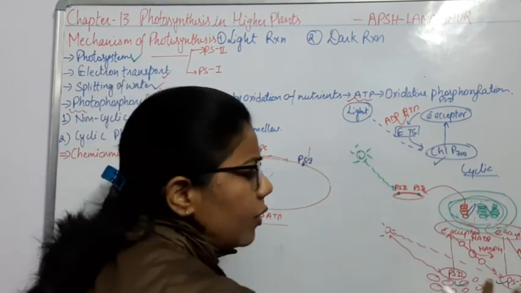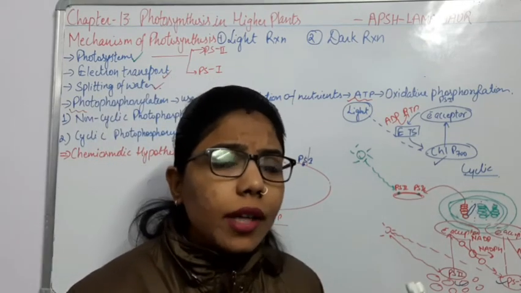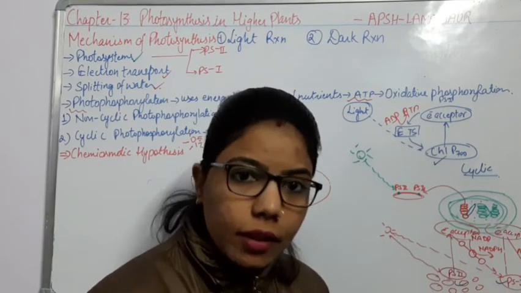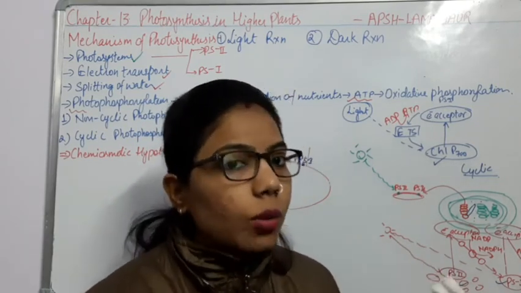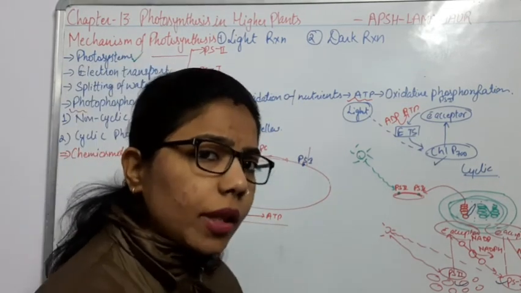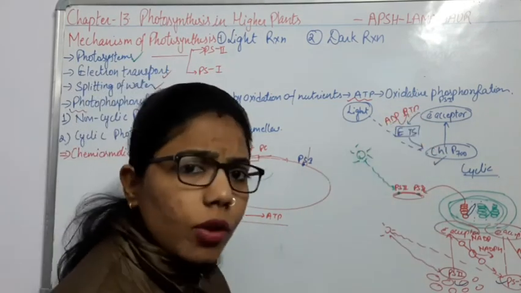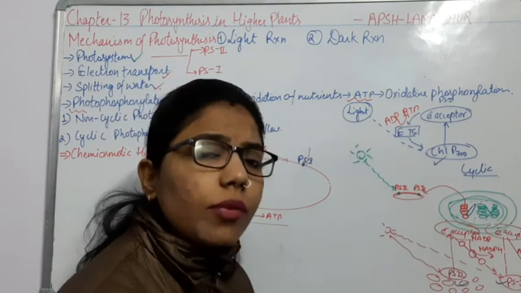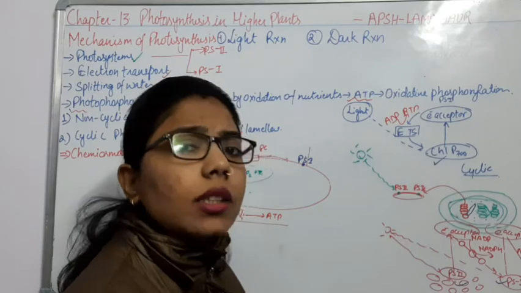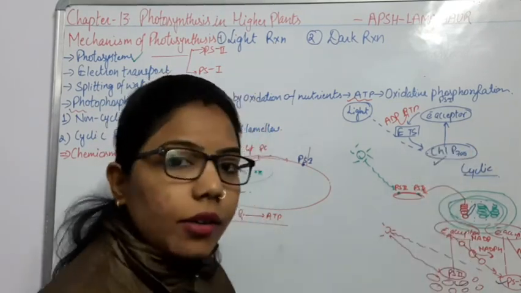Wherever you see, either photosystem 2 or photosystem 1, the main reaction center is only the chlorophyll A, and there are some light harvesting complexes which help this chlorophyll A to get excited, right? And at the same time in non-cyclic there will be a splitting of water molecule. So what is going to happen in this cyclic phosphorylation? Only one photosystem will work here, that is photosystem 1, and this photosystem contains chlorophyll A of which type? P700 type.